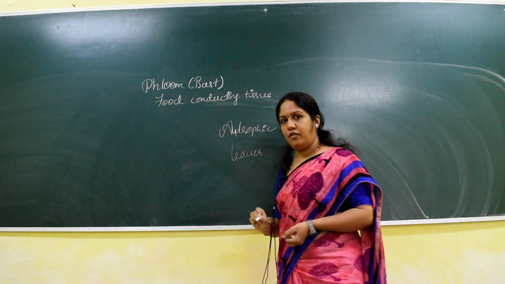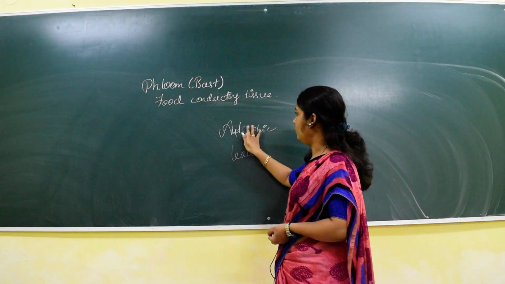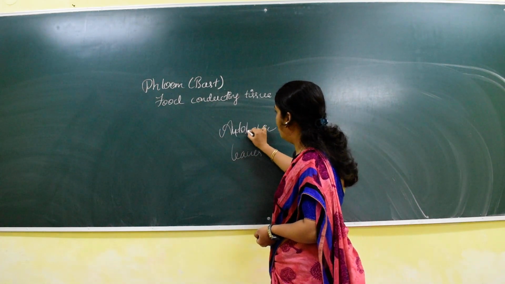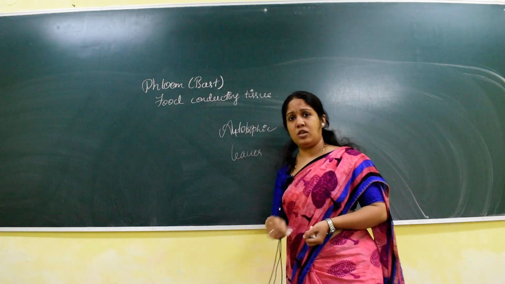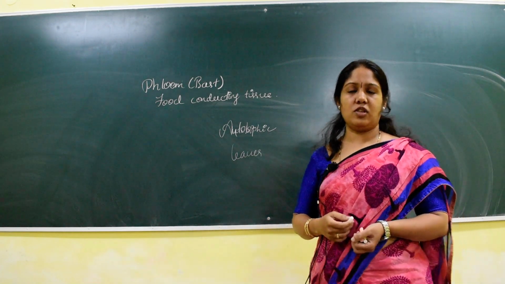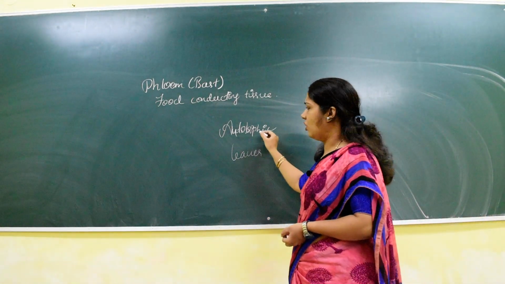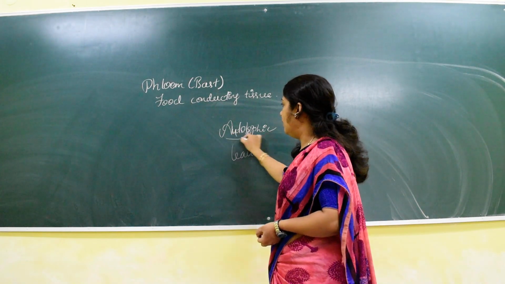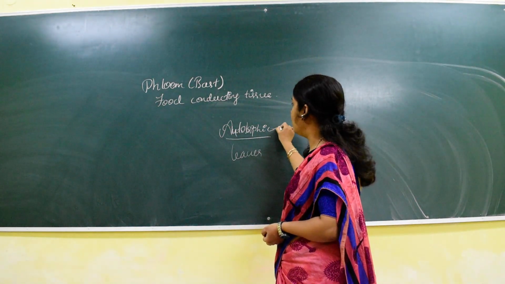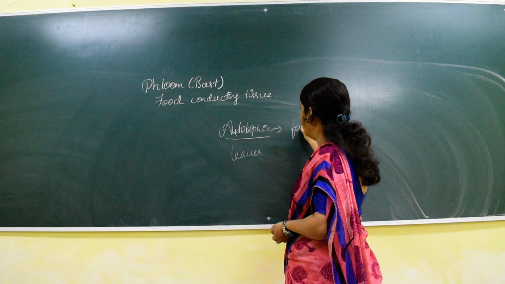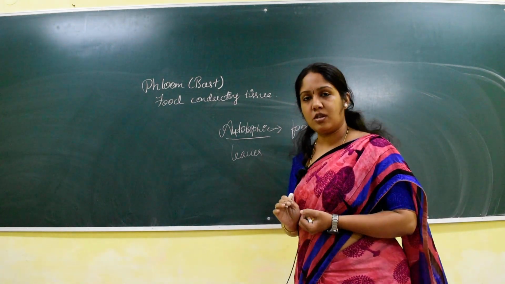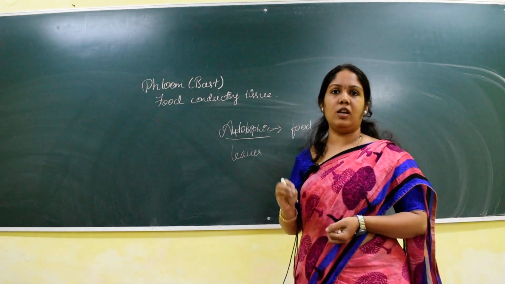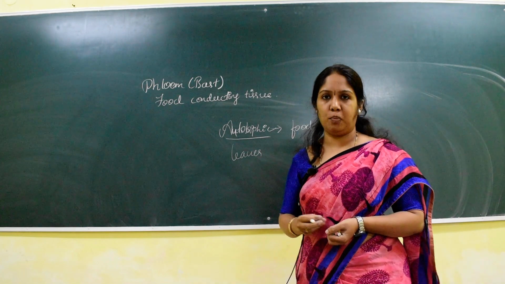The word auto refers to self. Autotrophic. What does the word auto refer to? It refers to self. So the word autotrophic here means the plants have an ability to synthesize their own food. The organisms which are involved in the synthesis of their own food are called autotrophic.